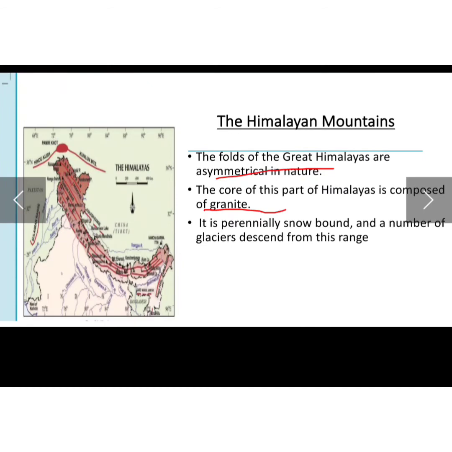Perennial snowbound means it has snow the entire year. Throughout the year you can see that the Himalayas are filled with snow, and the core of the Himalayas is composed of granite, and a number of glaciers descend from this range. As it is entirely snow covered, we have a number of glaciers here.